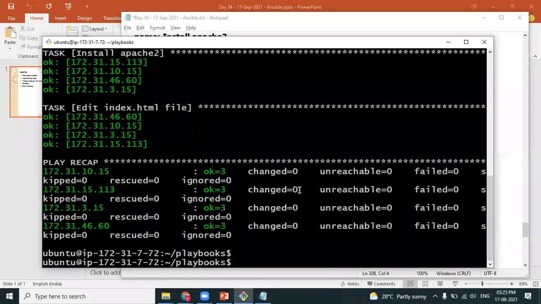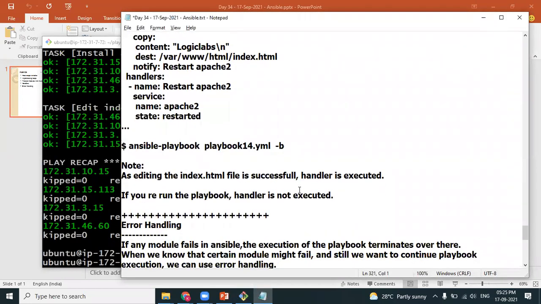So yes, we have repeated handler, and the handler did not get executed. So we got the concept of handlers.